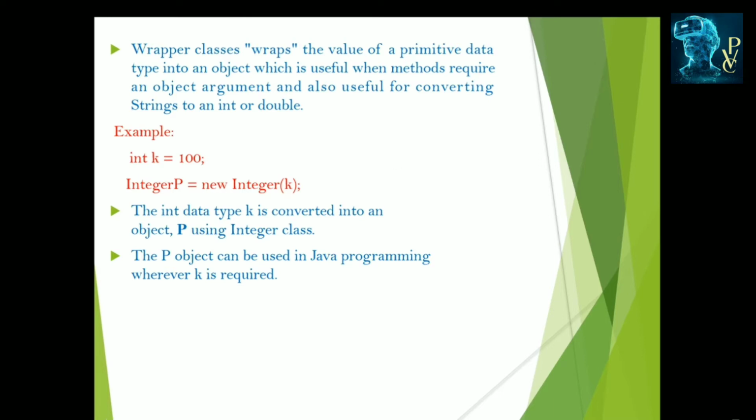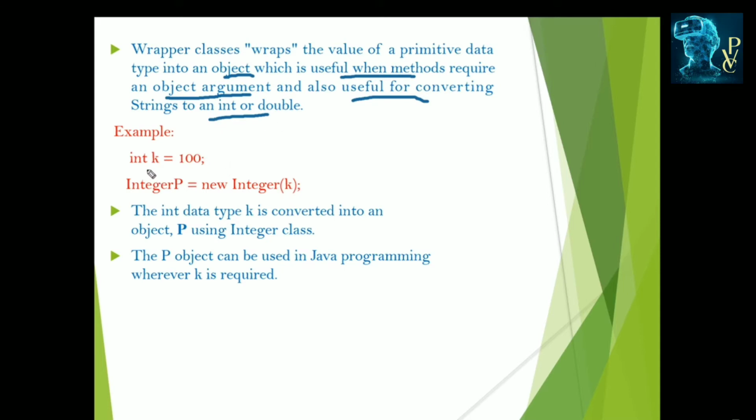Okay, the wrapper classes, what they do, they wrap the value of a primitive data type into an object, which is useful when methods require an object argument, and is also useful for converting strings into integers or doubles. When we need to convert the string types into the integers, doubles or numeric types, in those situations this wrapper class wraps, means combines, the data types into objects, and these objects are useful when methods require the arguments.